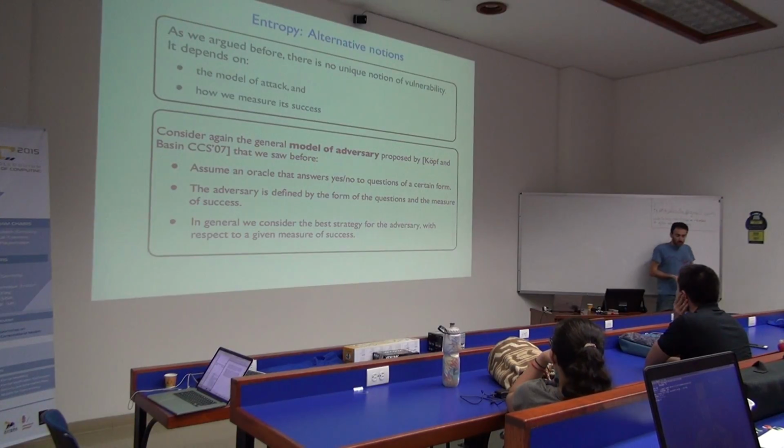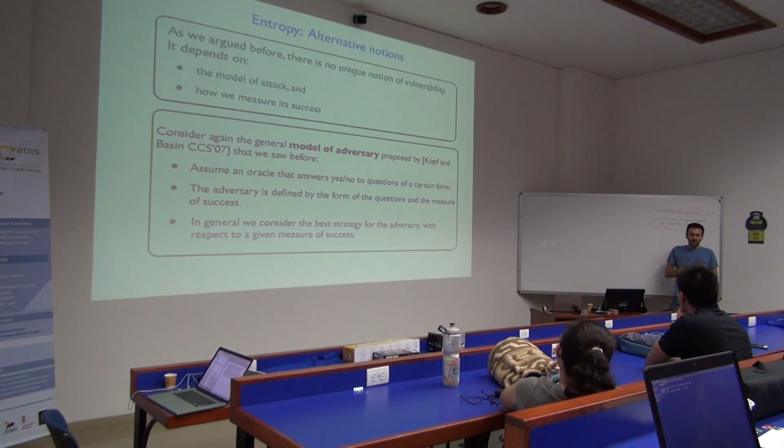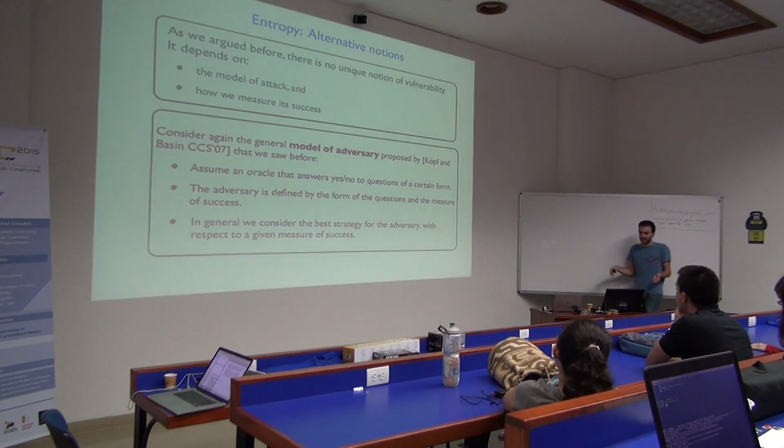But of course, an important thing is that security, and privacy in particular, are complicated fields exactly because there's no single notion of adversary that we care about. Right? If you had a single guy that had a single goal and then we measured what he does, things would be simple.